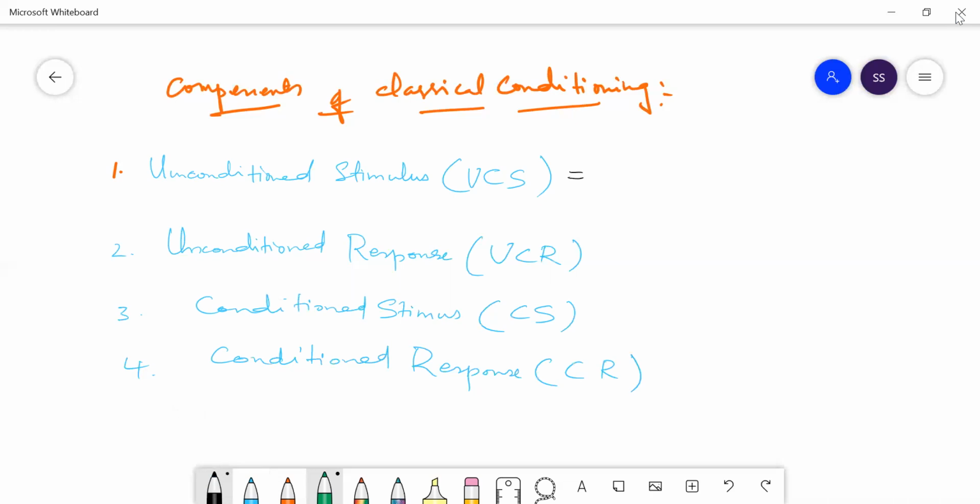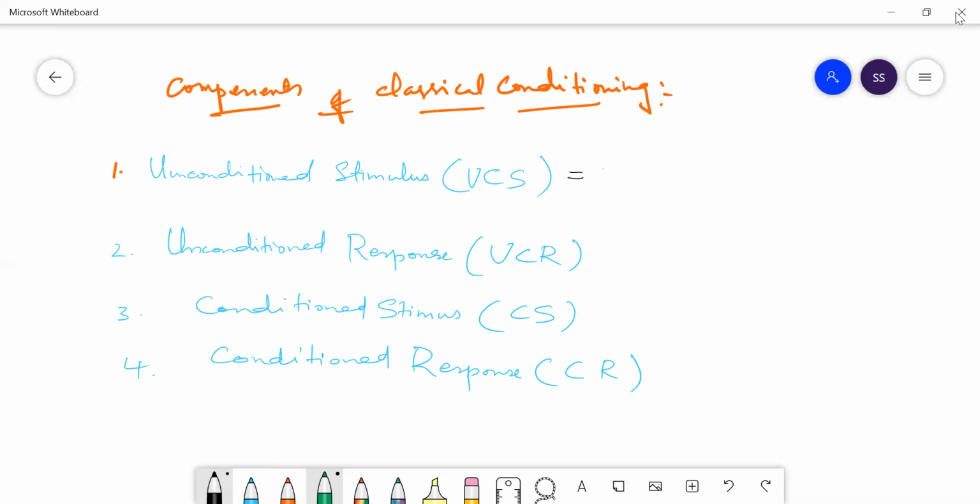The unconditioned stimulus is a stimulus that naturally and automatically triggers a response. That is called the unconditioned stimulus.